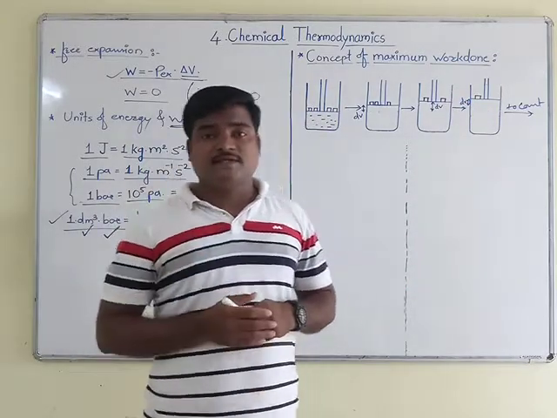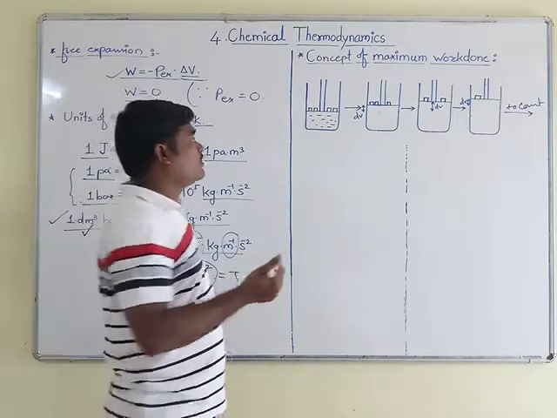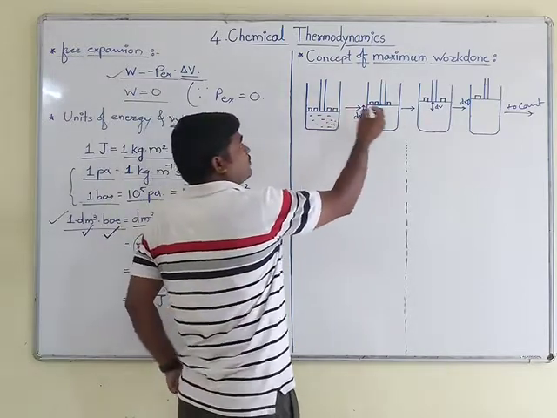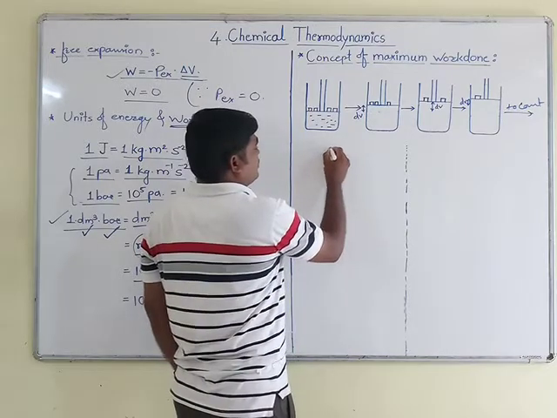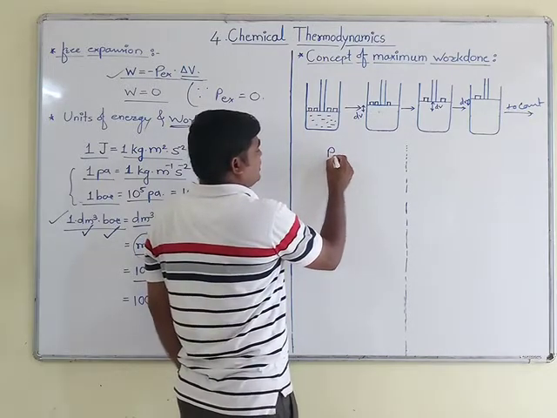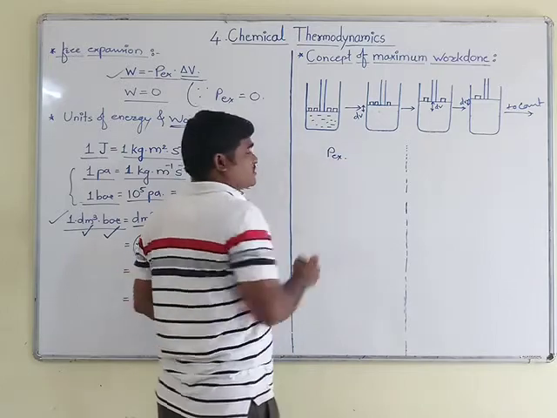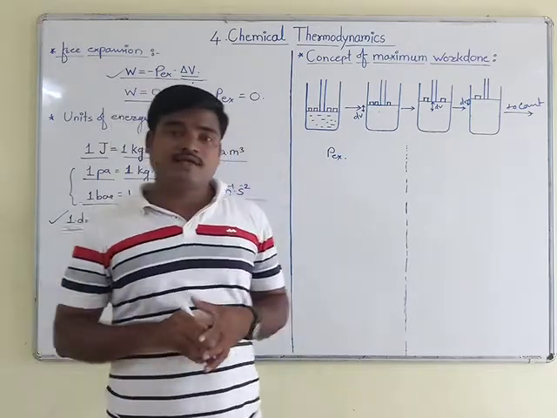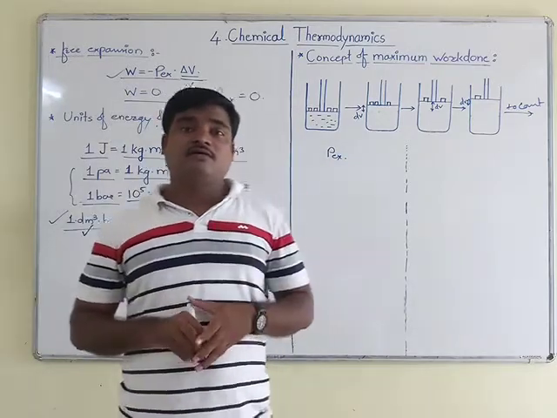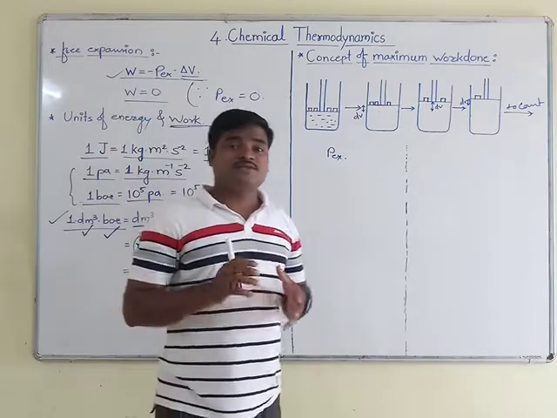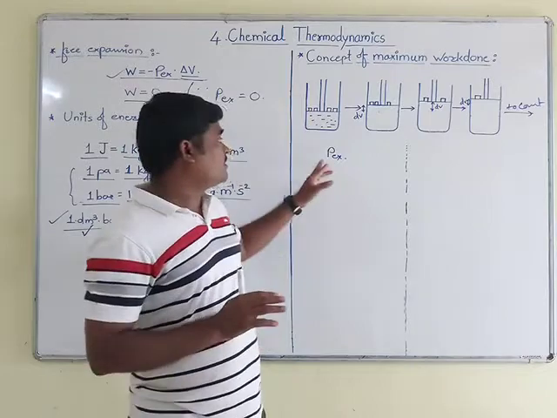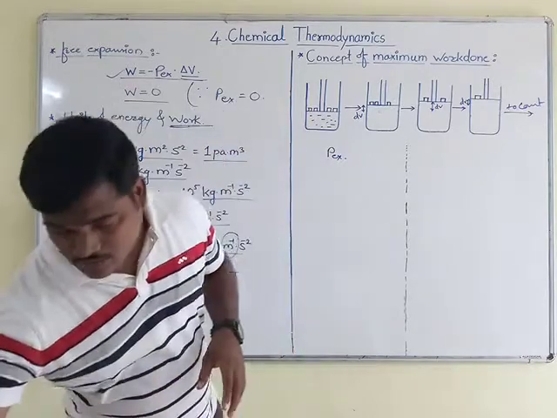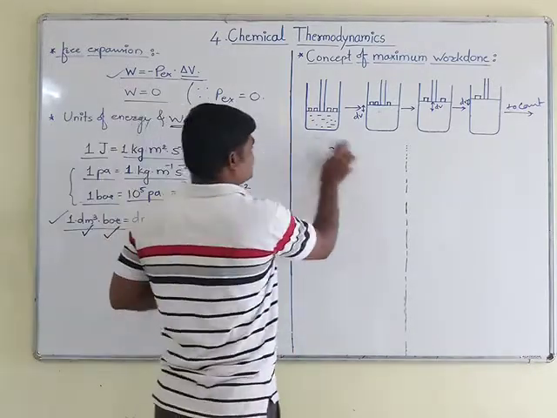In this same case, with the removing of these weights, at the same time you are going to decrease the P external, that is the external pressure, in each step, with a small infinitesimal change. This external pressure you are going to decrease in each step.